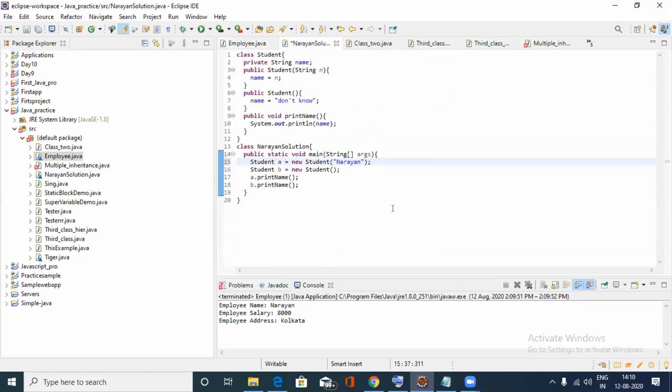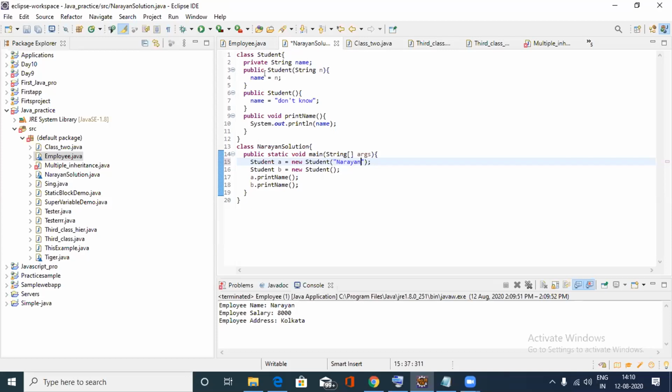Yes, this is my simple constructor overloading code. Here I create the file with the name Narayan solution. So I am using class Narayan solution, and after that a simple class, student class, and I am using the access specifier.